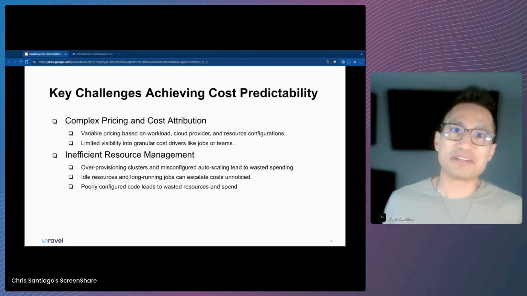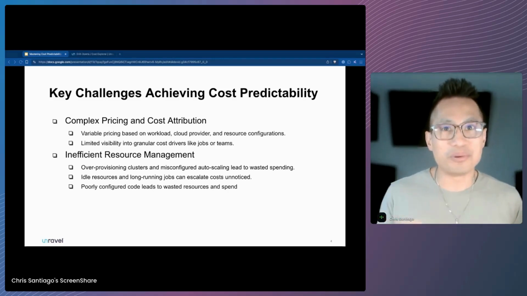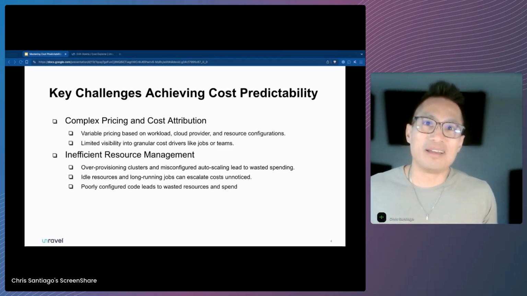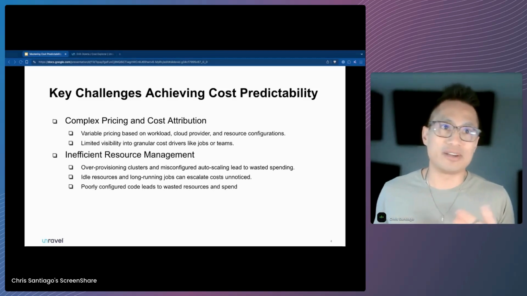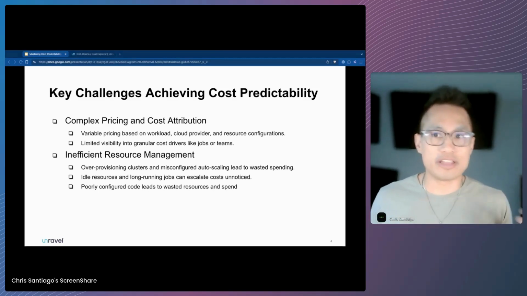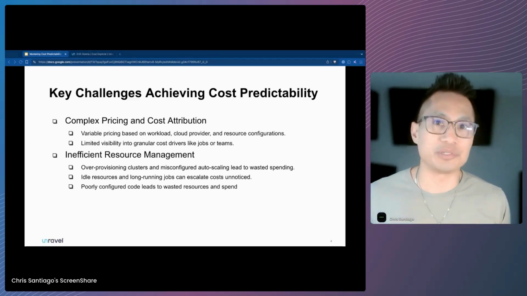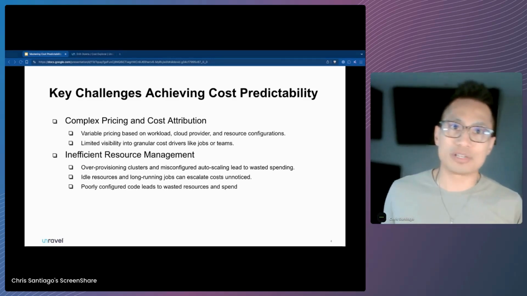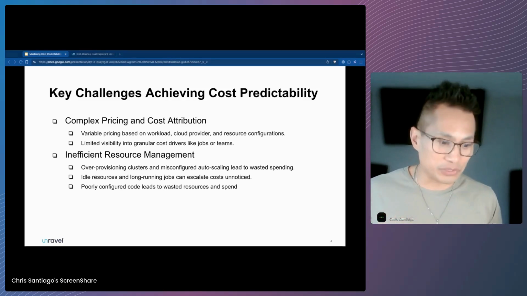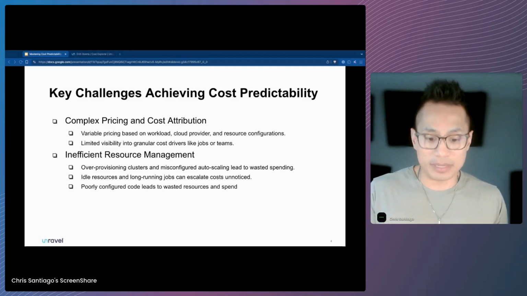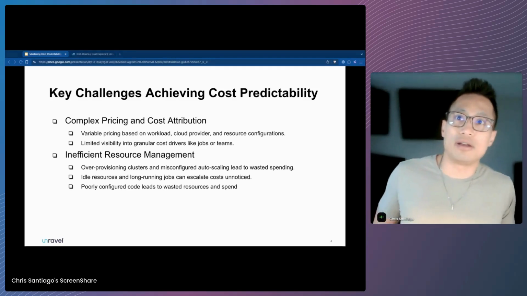But let's also not forget about another cause of inefficient resource management that often gets overlooked: poorly configured code. Coding inefficiencies like SQL queries that are doing full table scans on partitioned data, or most of the work being done on the driver. Think of those data scientists running Pandas libraries where all the work is being done on the driver and the workers are just sitting there idle. These also can show up as idle resources that need to be addressed, and also hinder organizations from better cost predictability.